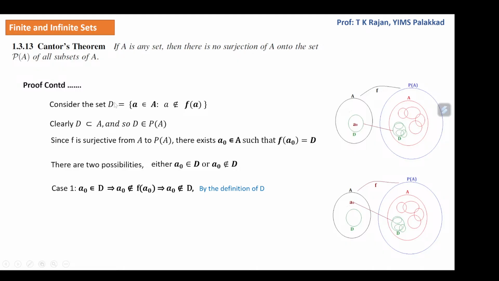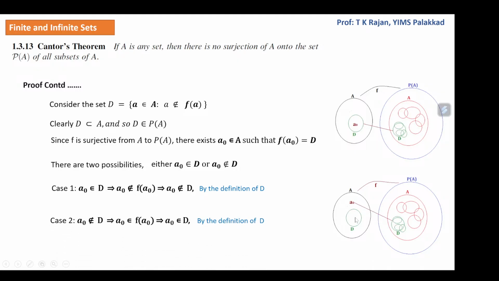If a naught is in D, then by the definition of D, a naught is not an element of f of a naught, because D consists of those a in A such that a is not in f of a. So if a naught is in D, then a naught is not in f of a naught, but f of a naught is D. That means a naught is not in D. So we are getting the condition that a naught is in D implies a naught is not in D, which is a contradiction.